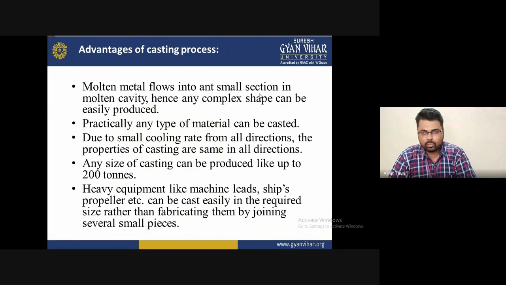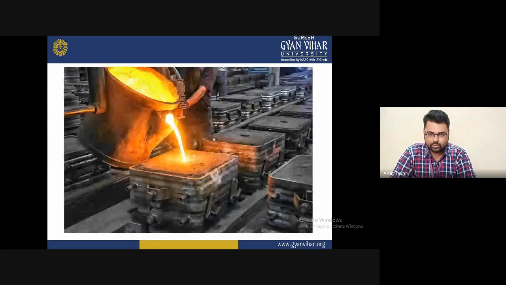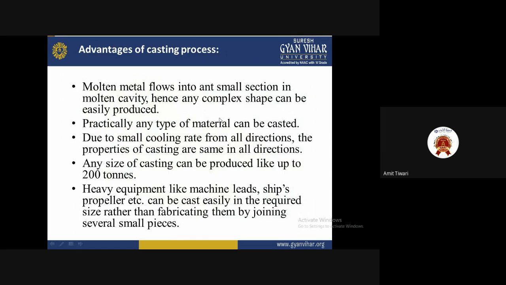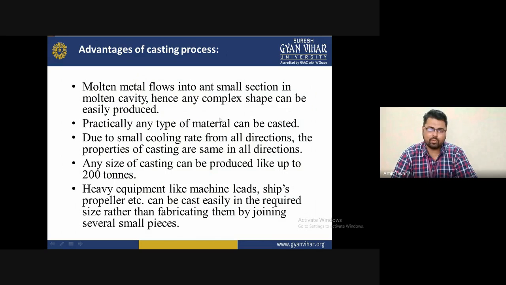The molten metal flows into small sections like this, you can see here, these are some small sections, and you can fill the molten metal into them. Hence, any complex shape will be easily produced. Whatever shape you want to manufacture, it will be easily produced because the metal is liquefied and simply fills the shape, converting it into the desired shape you want to fabricate in the industry.